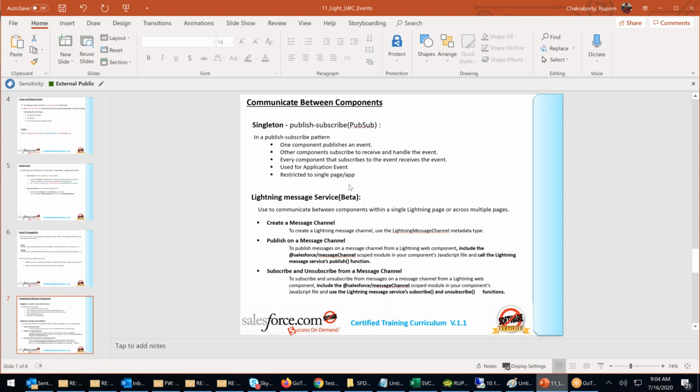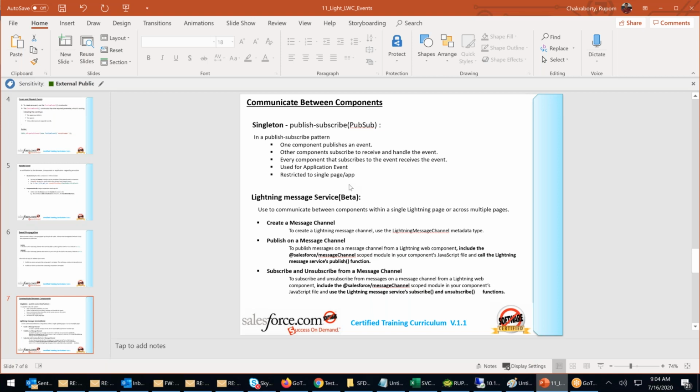So you can use messaging service within the application also as an application event, also as a global event. The third level of concept is called the global event.